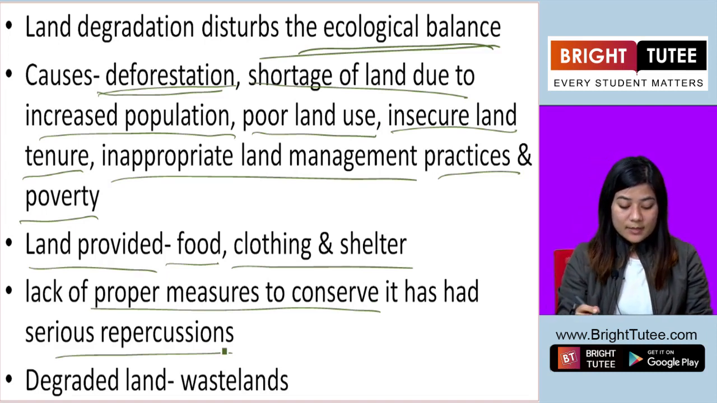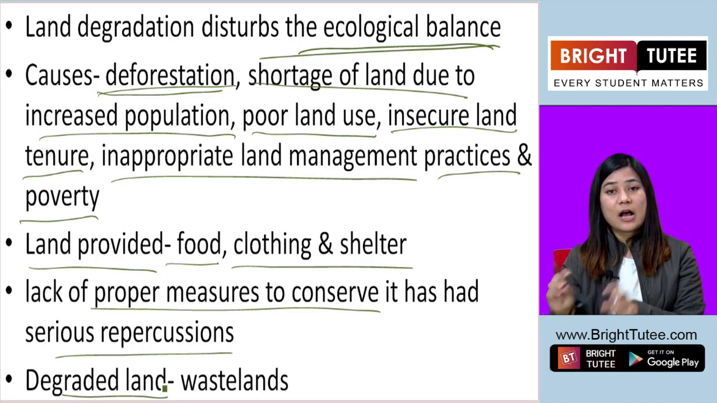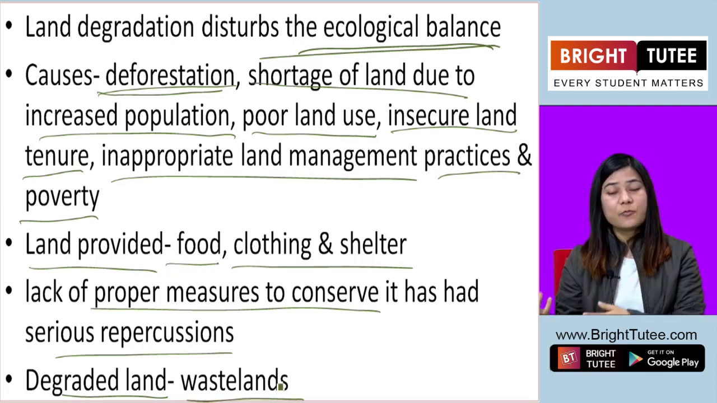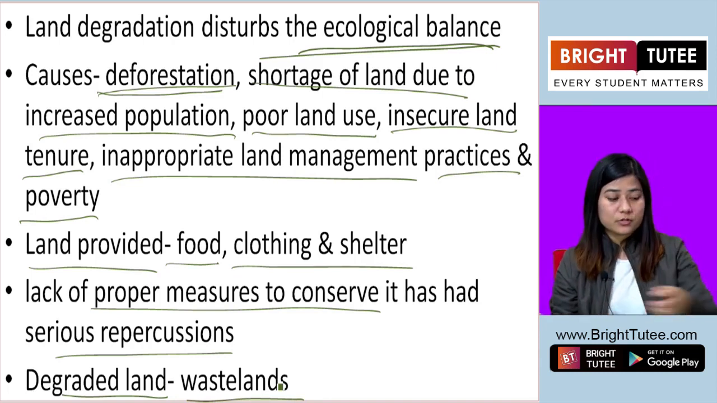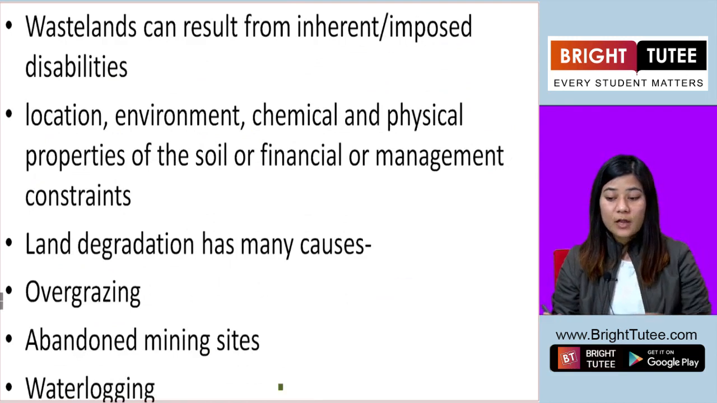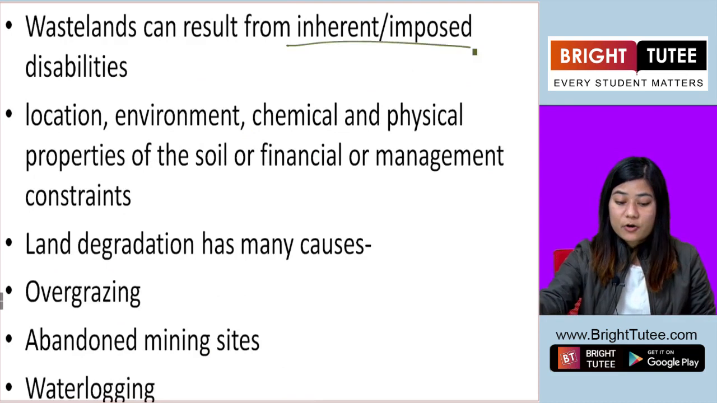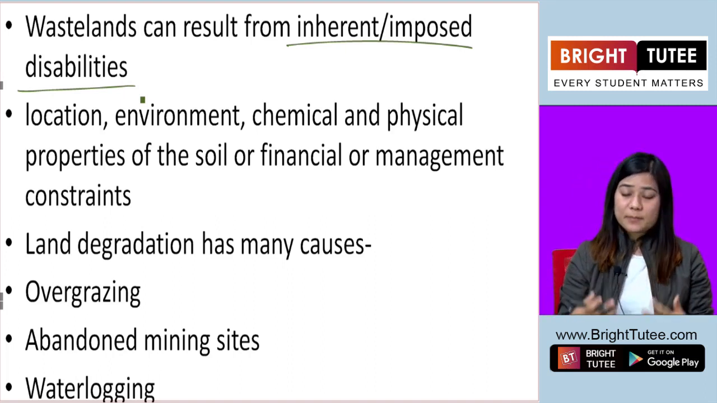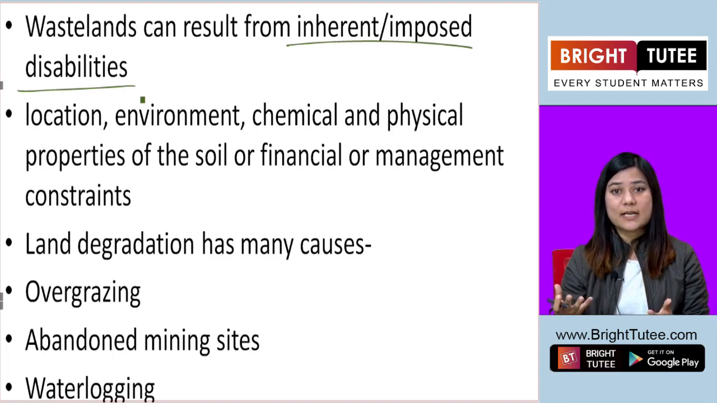Now, some of the lands which are degraded are called wastelands. These wastelands are called wastelands because they are of no good use. Wastelands can result from inherent or imposed disabilities, meaning there are natural wastelands, but many of the times wastelands are created as a result of human activities.